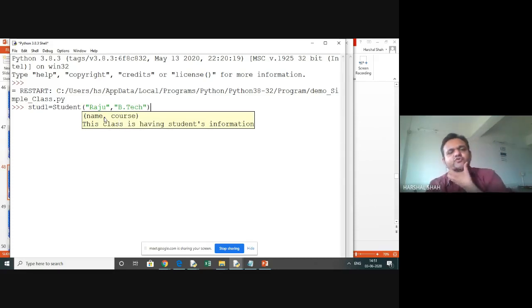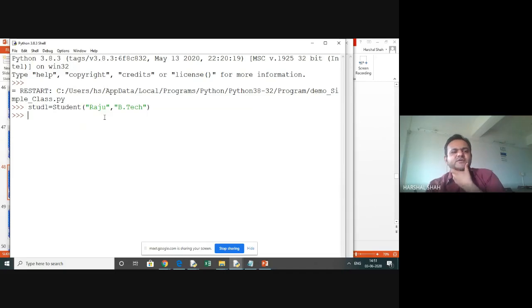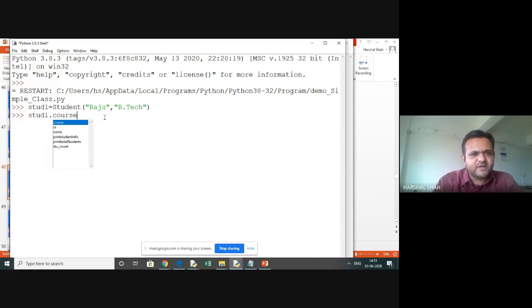Okay, Raju is going to study the BTech, and this way the object student 1 is created. Now I will show you these things: you can see course, ID, name, but the student count is visible, but you cannot access it. Remember that you cannot access it.